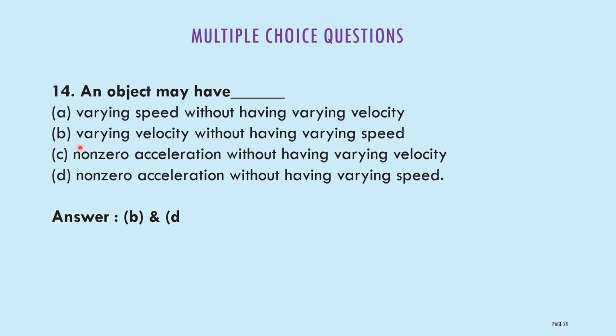An object may have varying velocity. Velocity may be varying without having varying speed. Sometimes speed may be constant, but the velocity may differ or change.